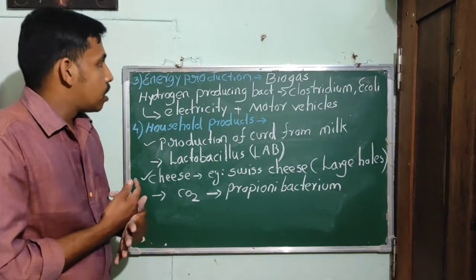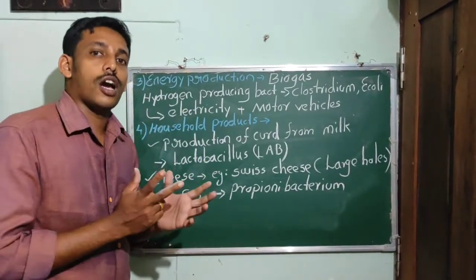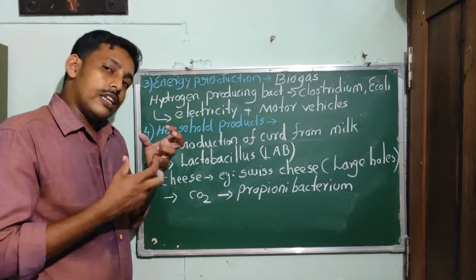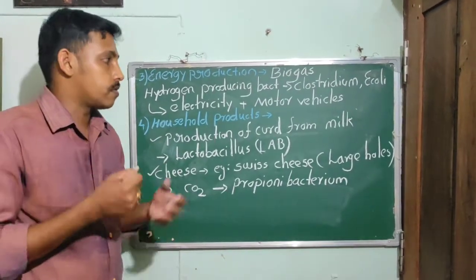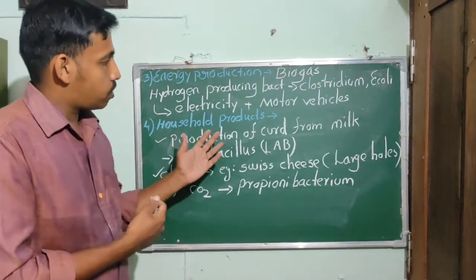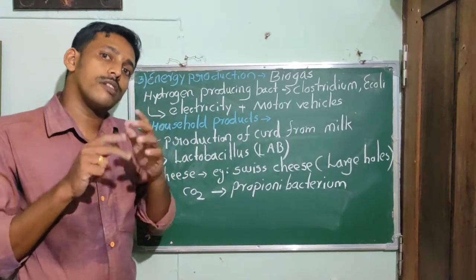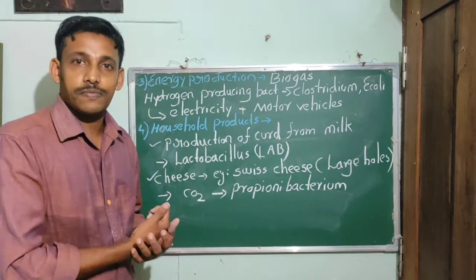The next one is household products. Bacteria are also useful in household products. In our daily life, we are using so many products which involve these bacteria. For example, in the production of curd from milk, the bacteria which grow in the milk convert the milk into curd.